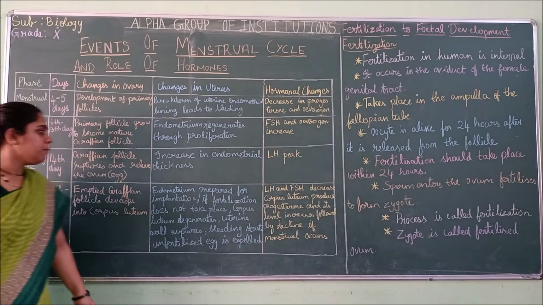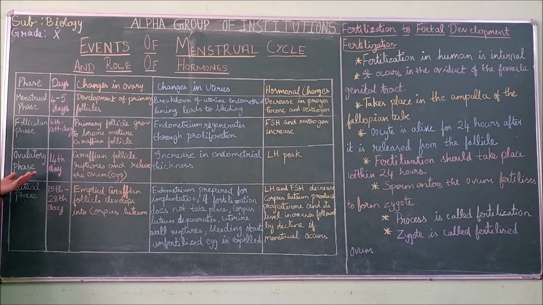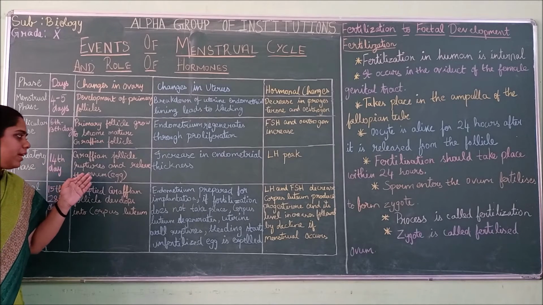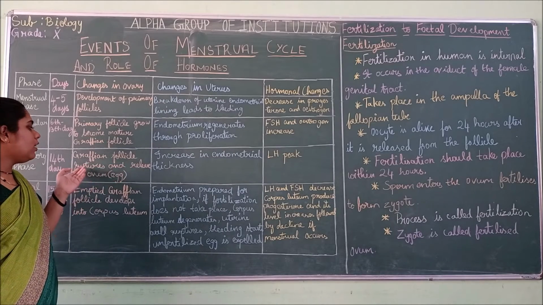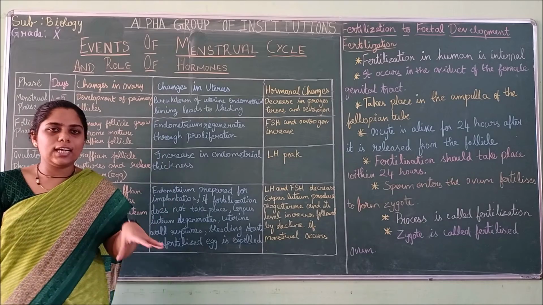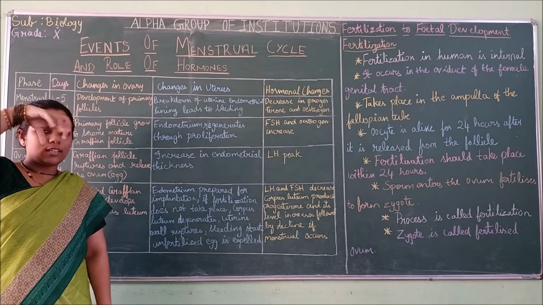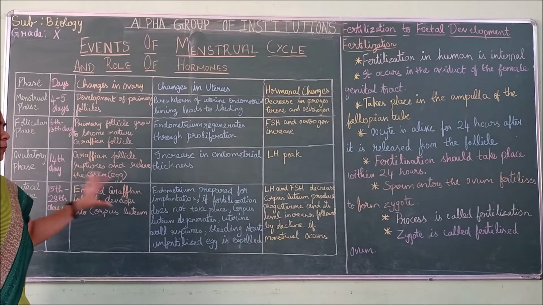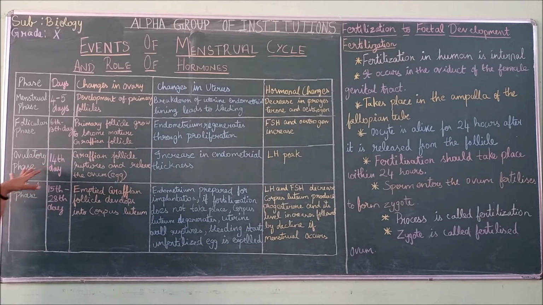Then next is the third phase, which is the ovulatory phase. It happens on the 14th day. So during this 14th day, what happens? The Graafian follicle ruptures and releases the ovum. If you see the diagram, you will remember. It will rupture and the ovum will get released. So that change happens in the ovulatory phase.